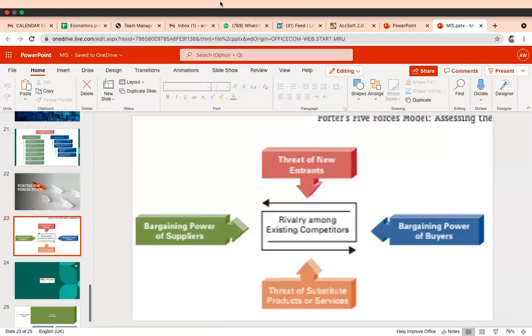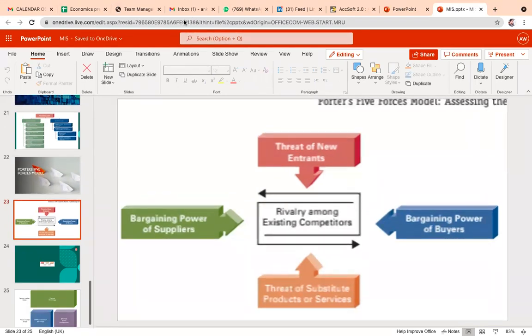Are you getting my point? The example is clear. Yes, maybe they will cut down the cost to meet the competition. Okay. Anything else, guys, about this very first point, about assessing the state of competition? That is about the threat of new entrants.